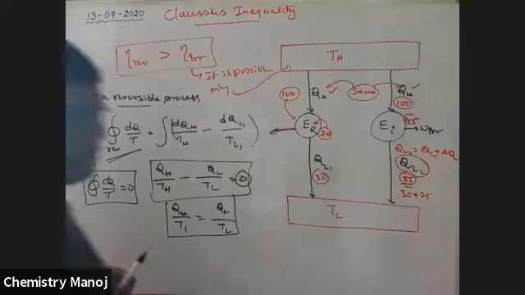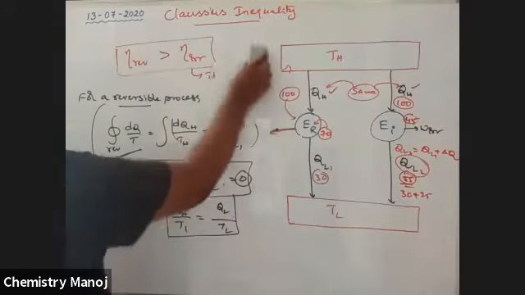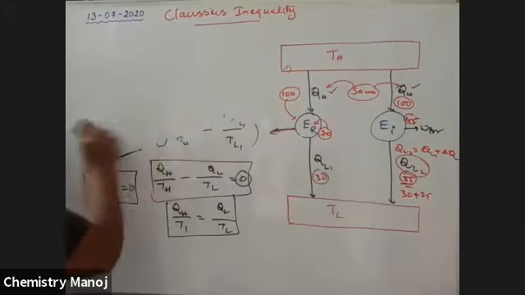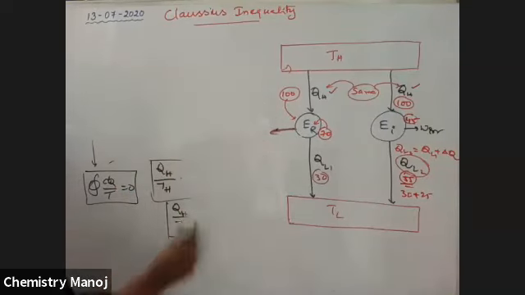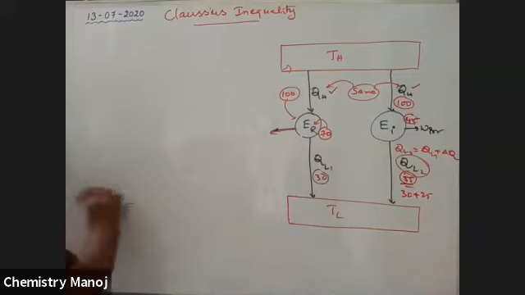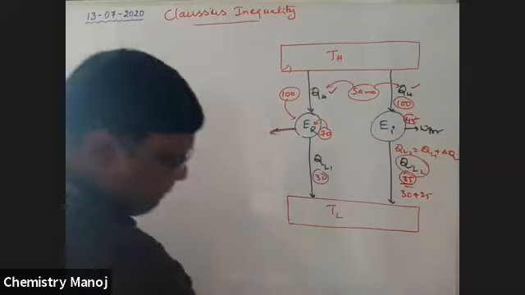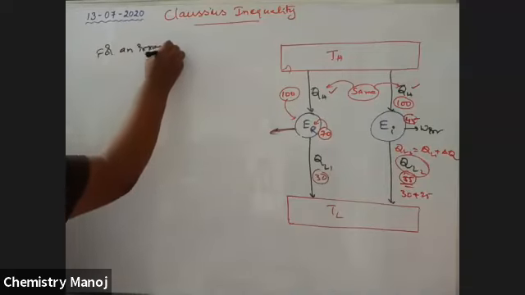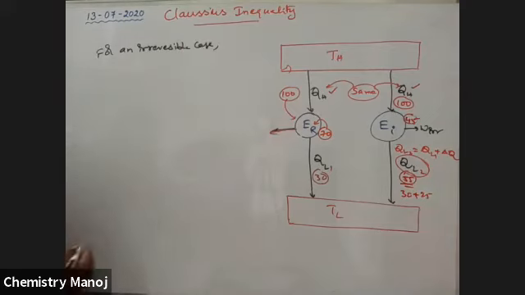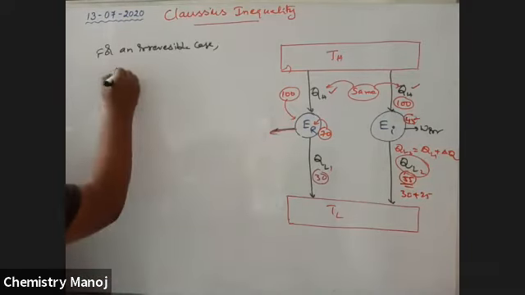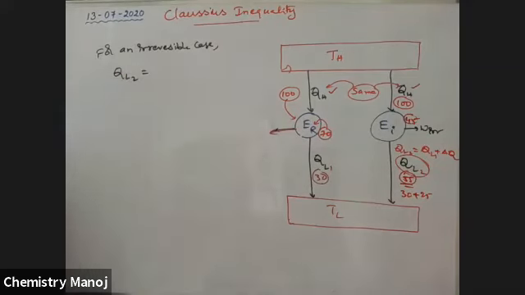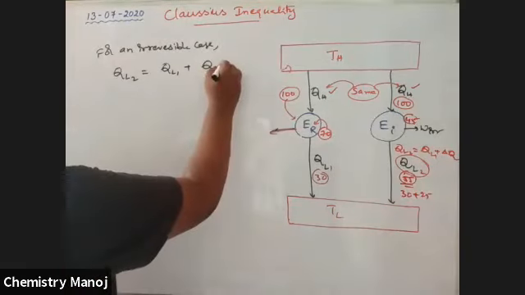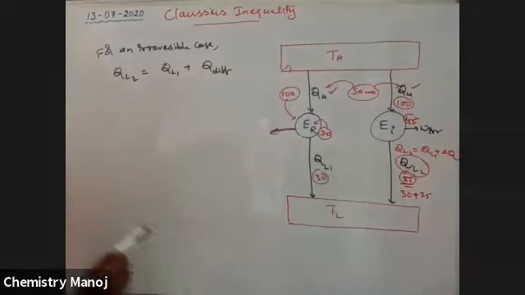For an irreversible case, QL2 is equal to QL1 plus the difference value.